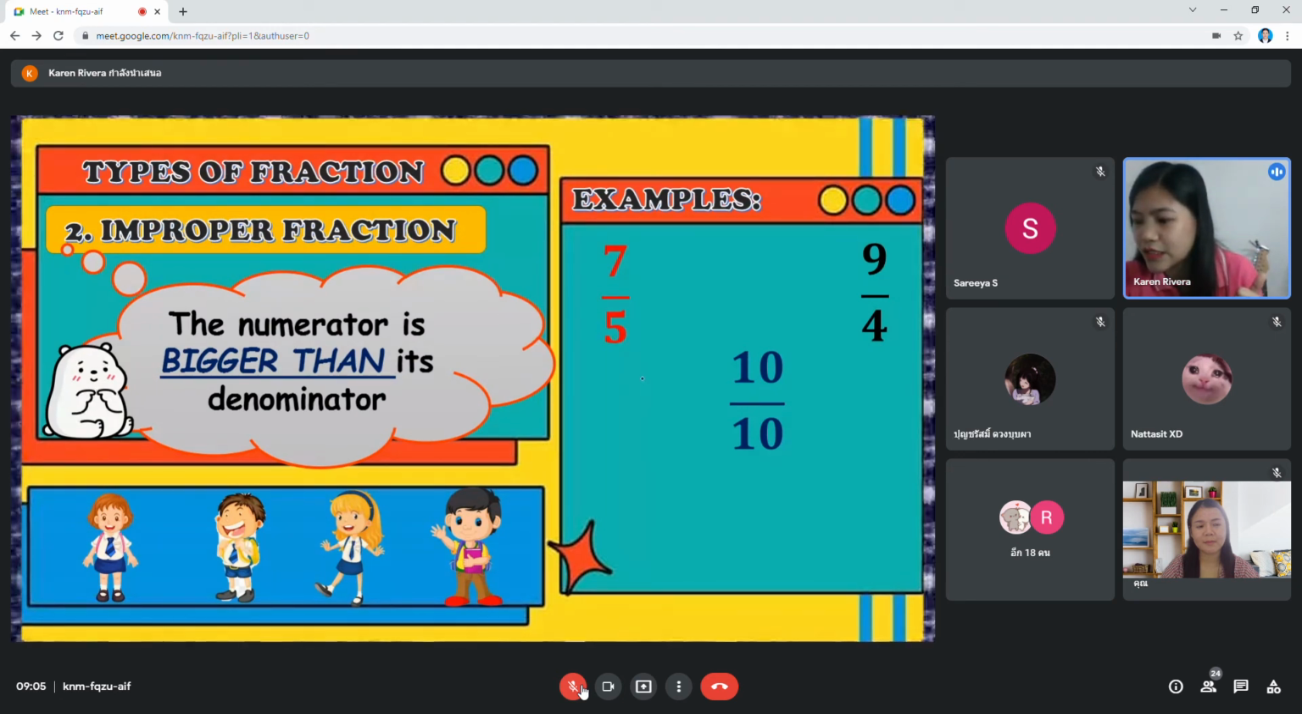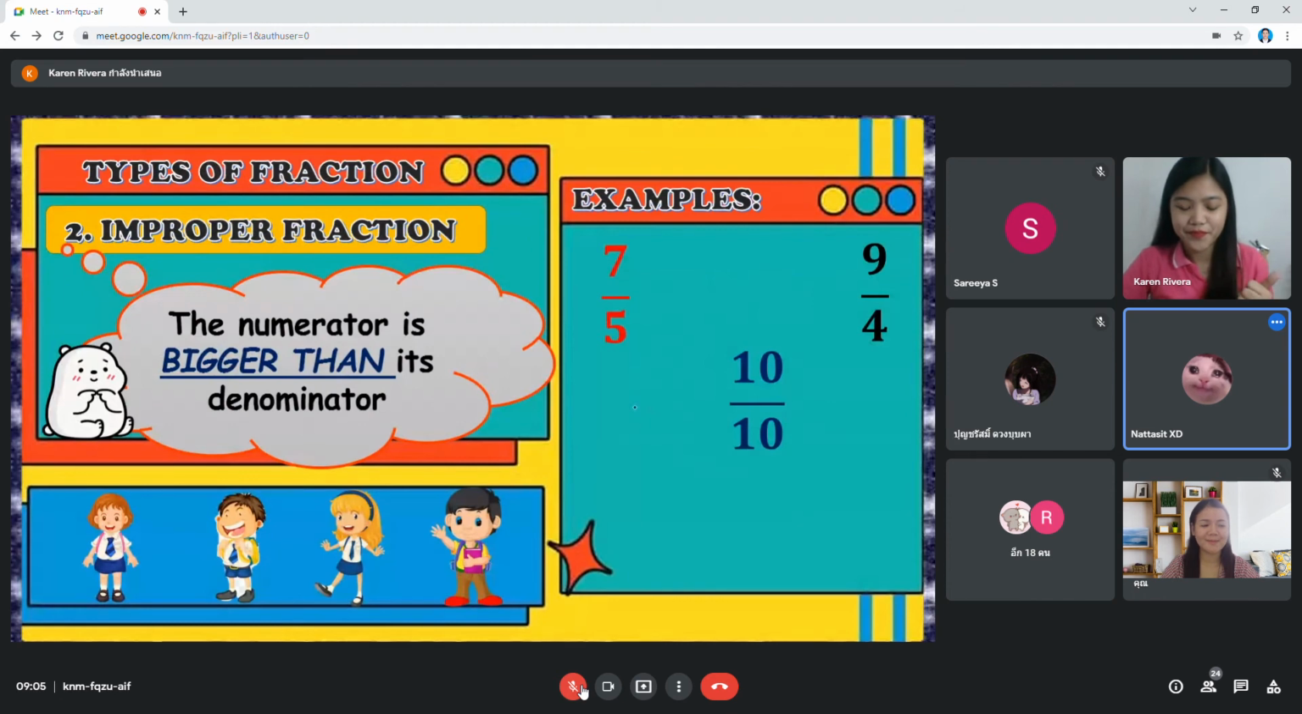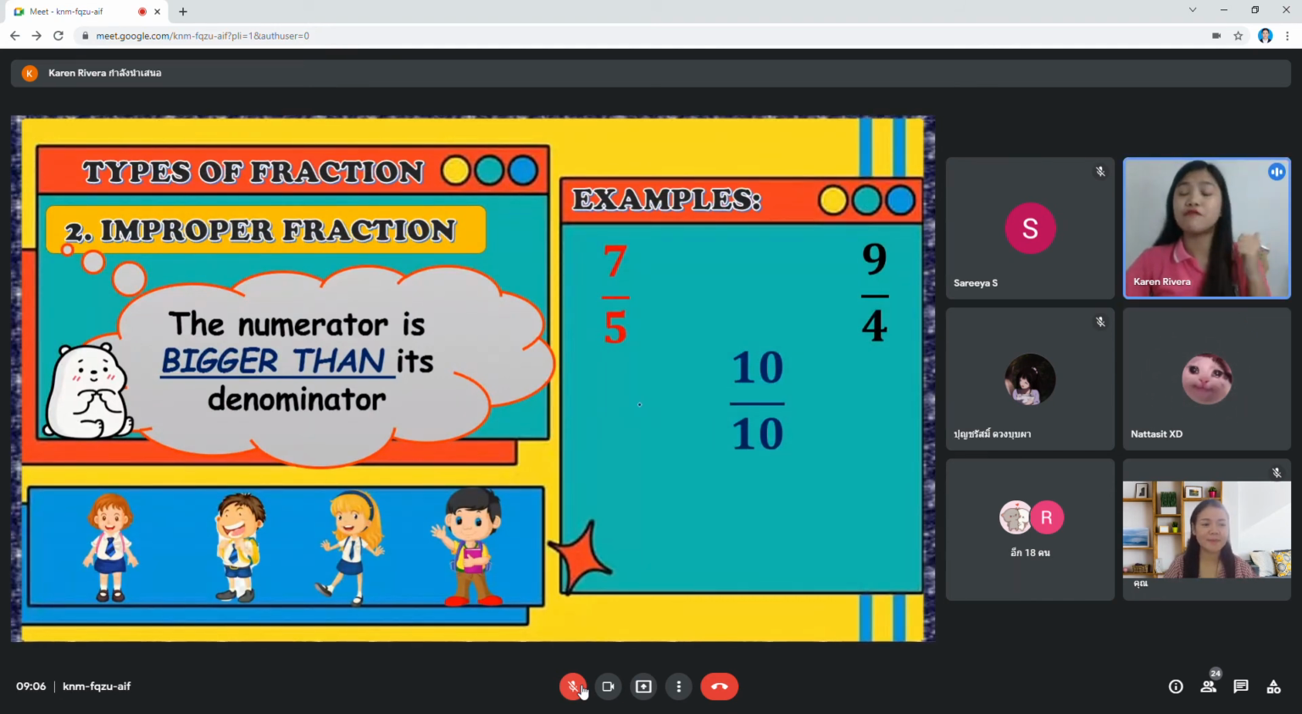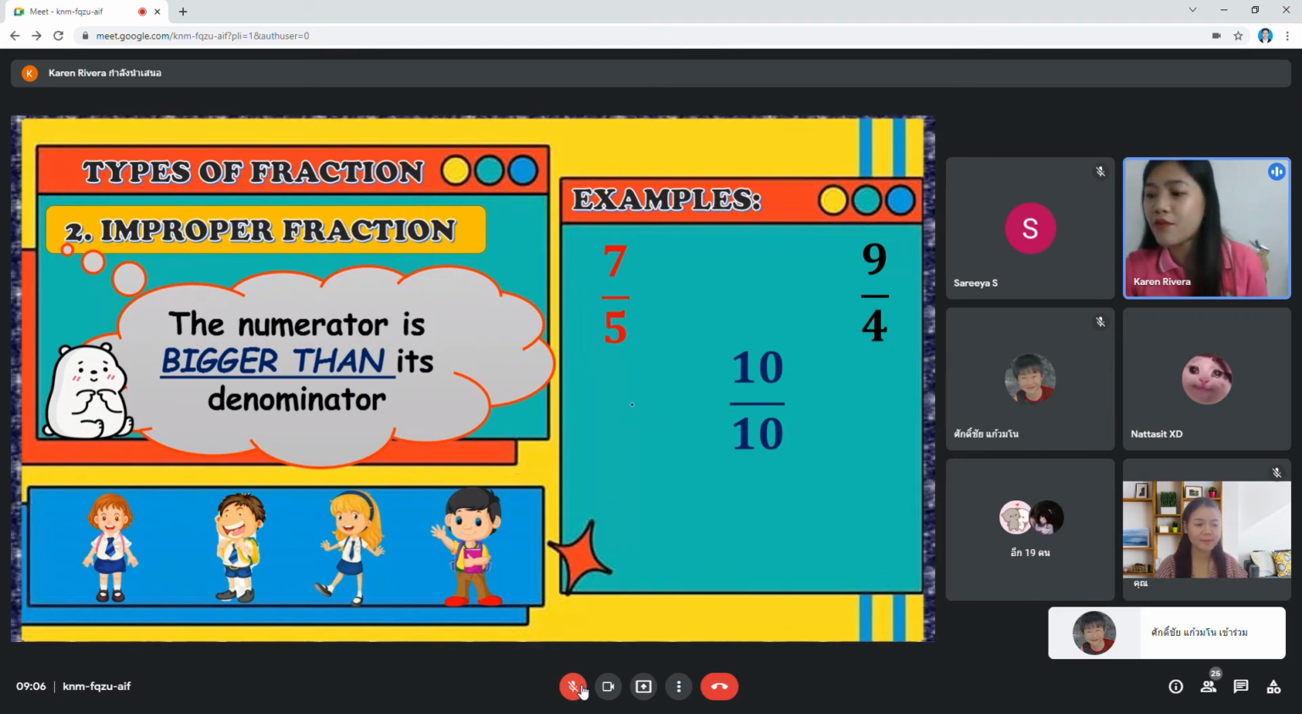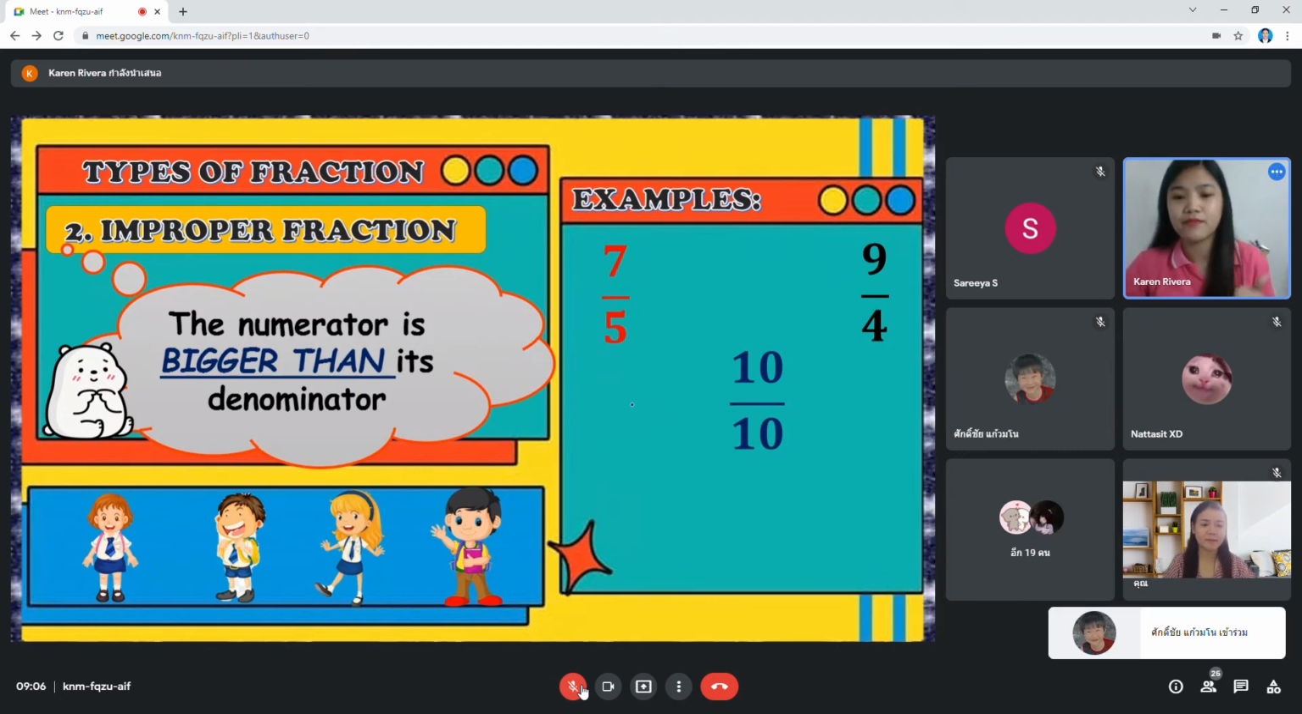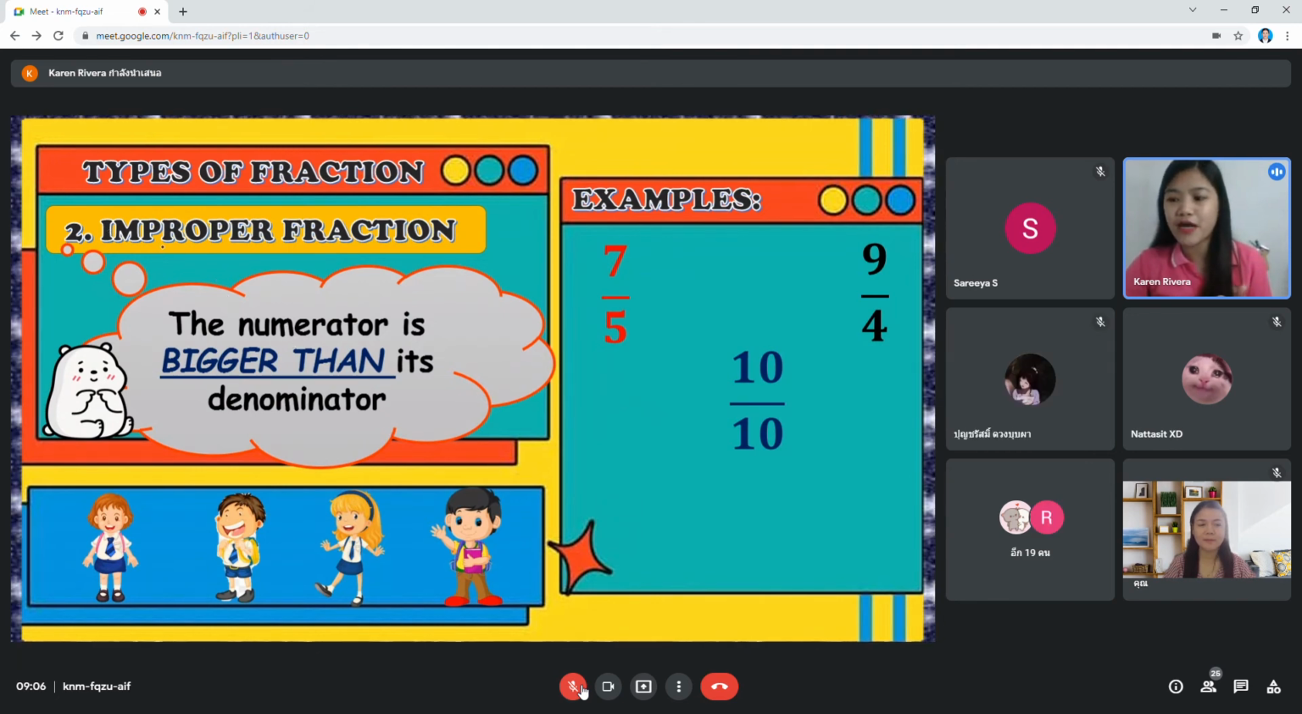Okay, I will call Natasit. Natasit, can you give me another example? 5 over 1. Yes, very good. 5 over 1 is also an improper fraction. How about Panumet? Panumet, can you give me an example of improper fraction? Where is Panumet?